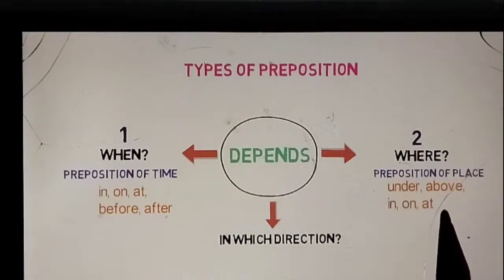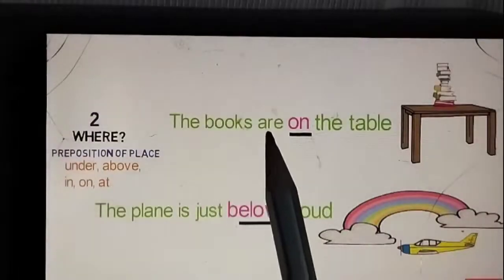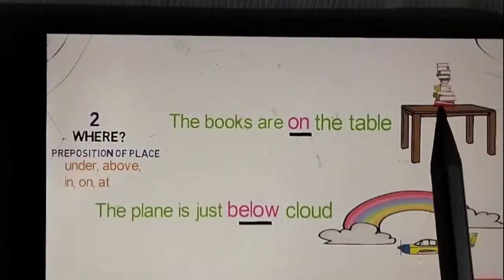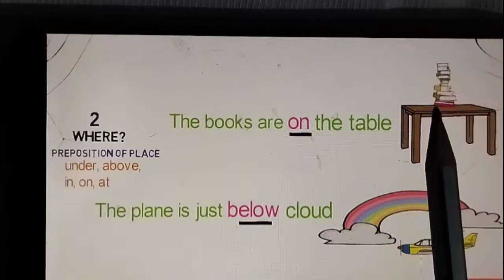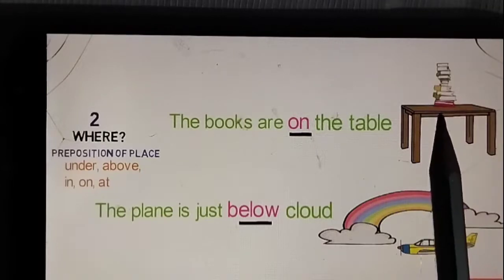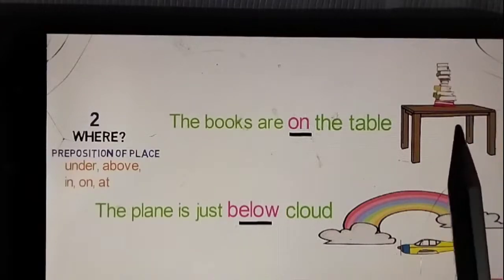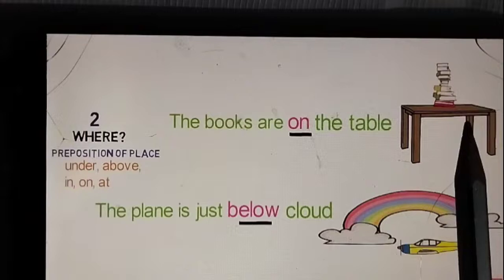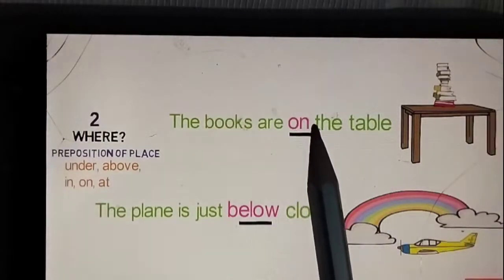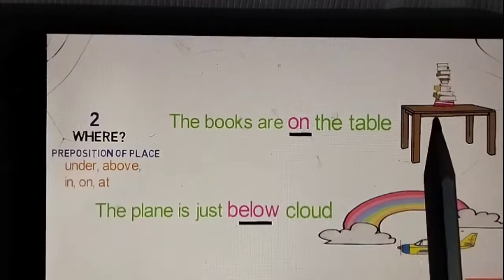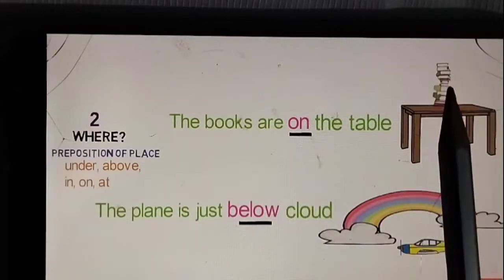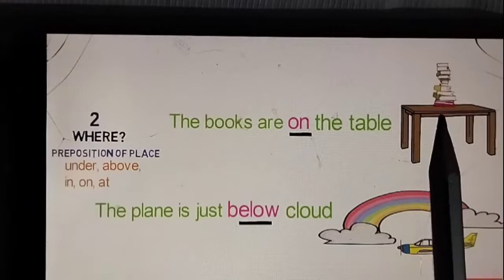But please note they are used in different meanings. Let's see some sentence examples to make things clear. The books are on the table. Now, where are the books placed? They are placed on the table. Here, on describes a link between the table and the books. Hence, it is a preposition of place.